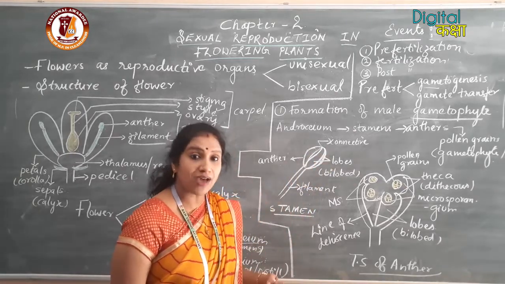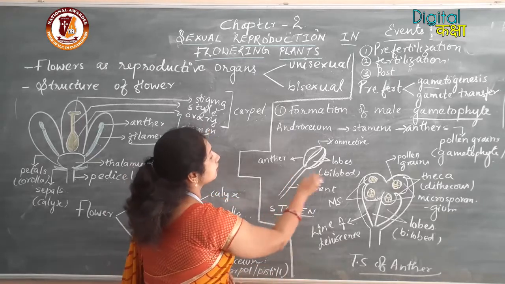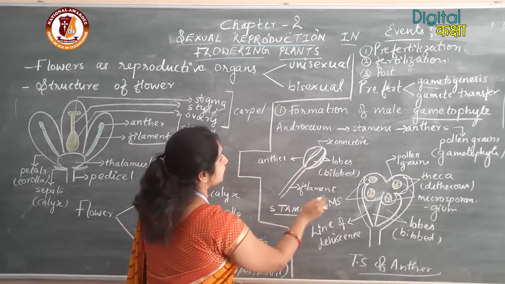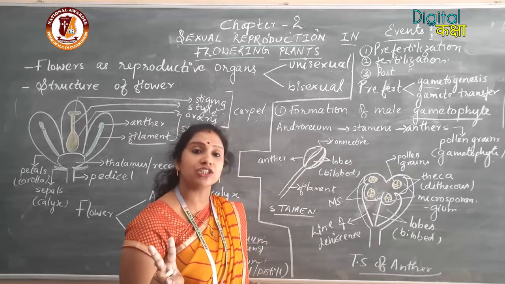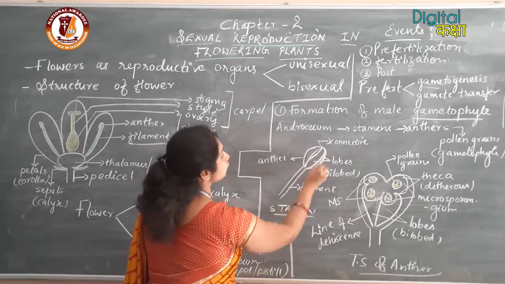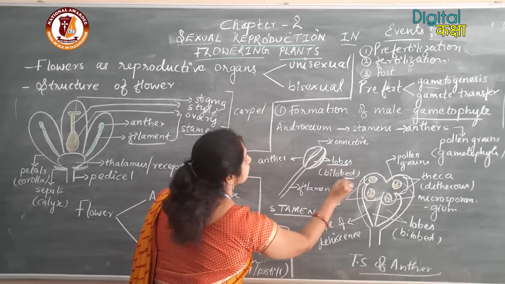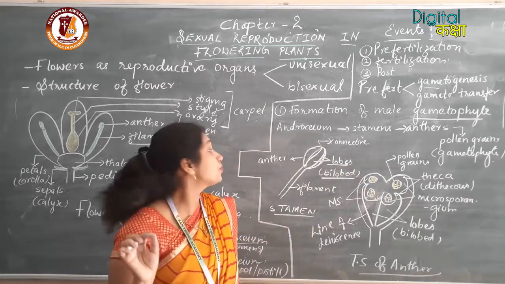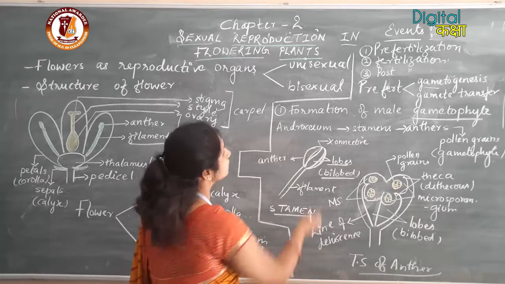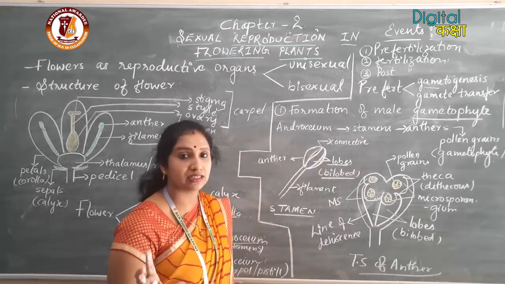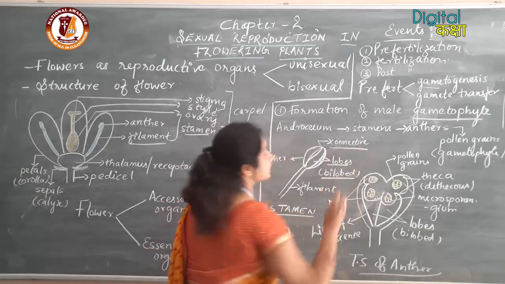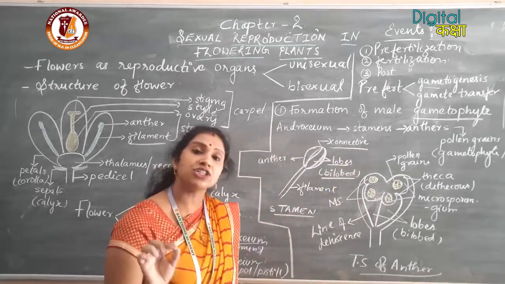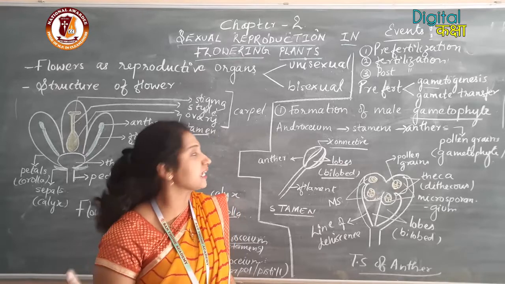In case of angiosperms, the anther is bilobed, that means it consists of two lobes. In most angiosperms, the anther consists of two lobes, so it is called a bilobed anther. The two lobes of the anther are connected at the back by a tissue called the connective, and this tissue is sterile in nature.